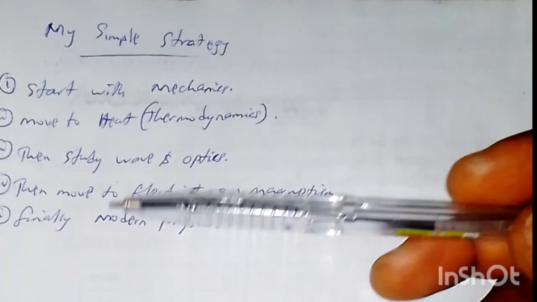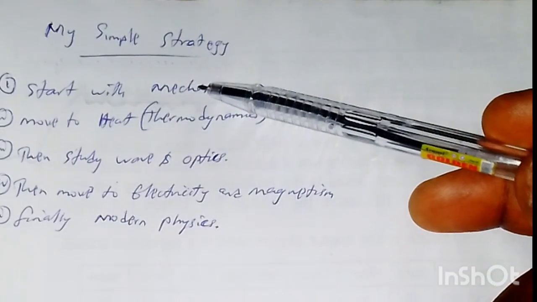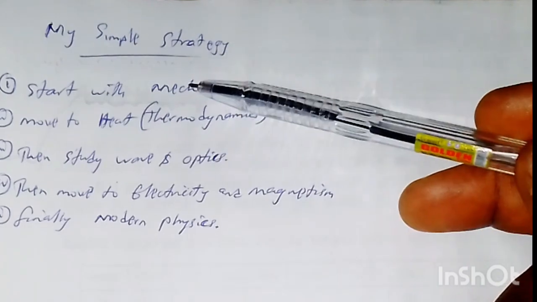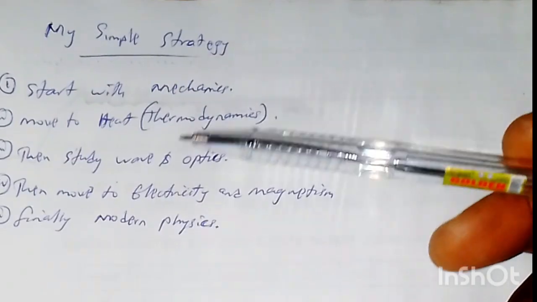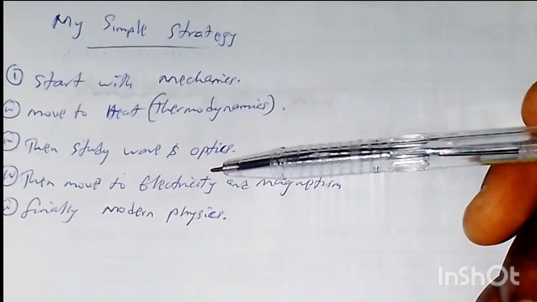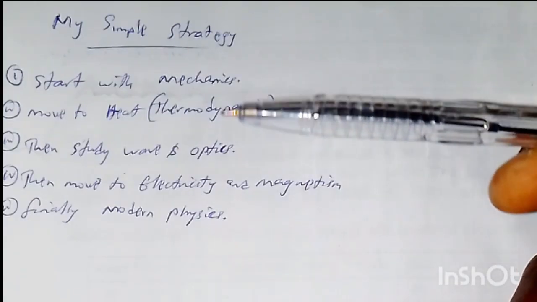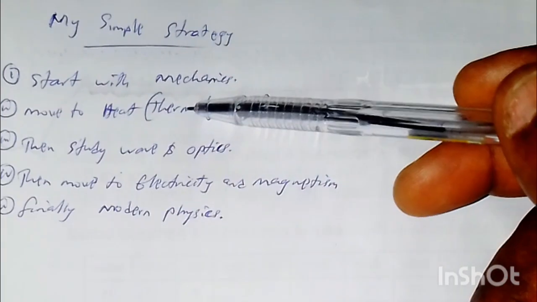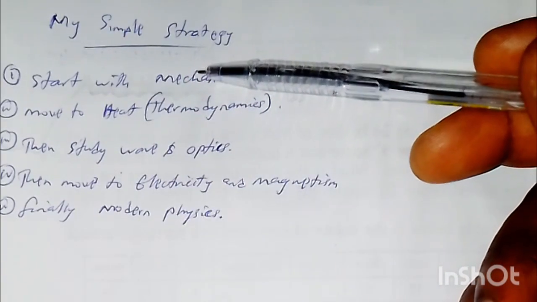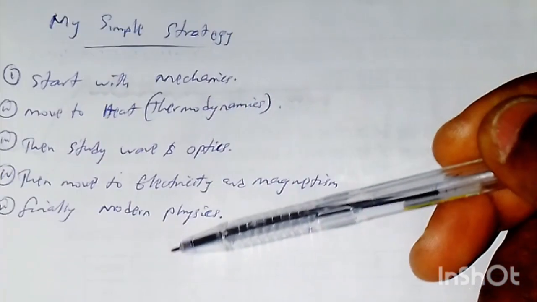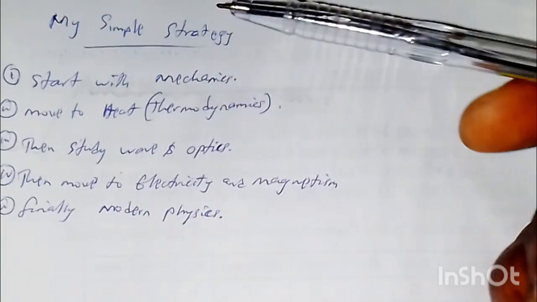So, for the first thing you're going to need to do, you have to start with mechanics. I categorize mechanics as the first one because that's the foundation. It will introduce you to basic ideas of physics like force, mass, units, measurements, and help you think mathematically and logically. It will show you calculations to introduce you to the algebra part of physics. It would introduce you to the calculus part of physics. Every category here uses the concepts from mechanics. So that's why you need to understand this first, so you can understand the rest. You're talking about something like speed, velocity, acceleration, Newton's laws, work, energy, power, and the rest.